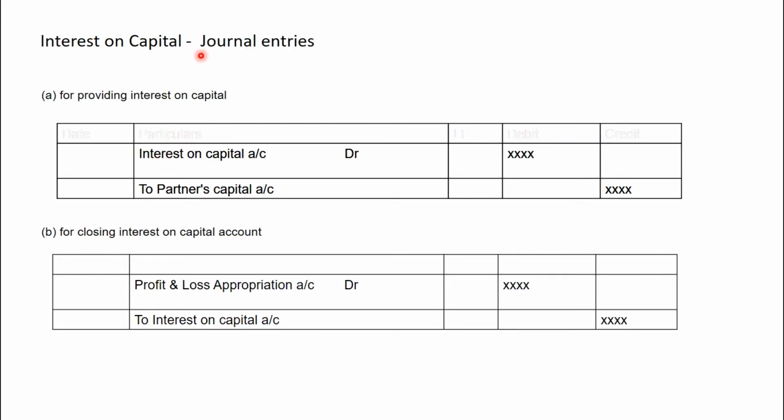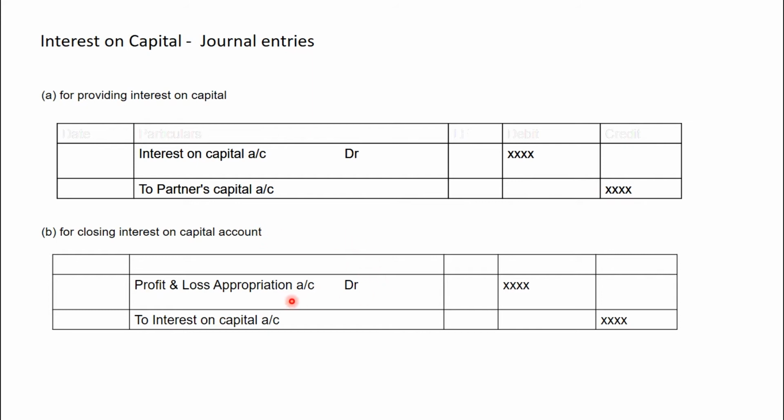So first let us see the journal entries related to interest on capital. For providing interest on capital, interest on capital is debited and partners capital account is credited. It is transferred to partners capital account. For closing this interest on capital account, we have to transfer this to profit and loss appropriation account.